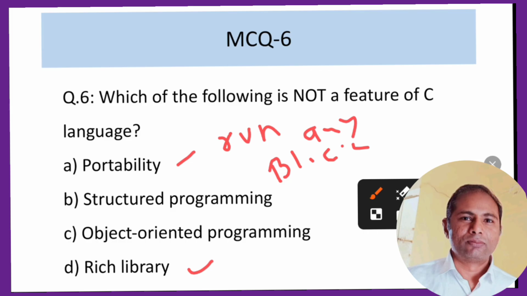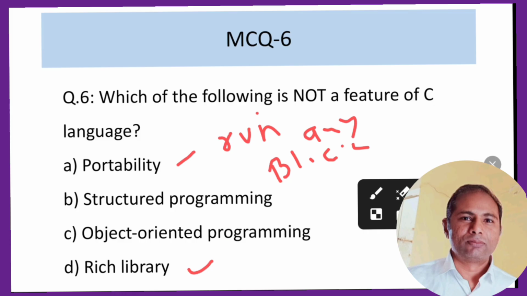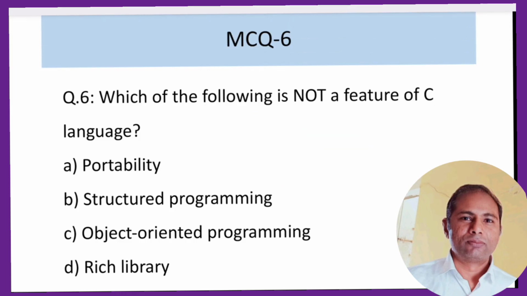So C has three of these characteristics. The question asks which of the following is not a characteristic. According to me, we should go with object oriented programming, which is not a characteristic of the C language. We can ask ComputerG for the correct answer.